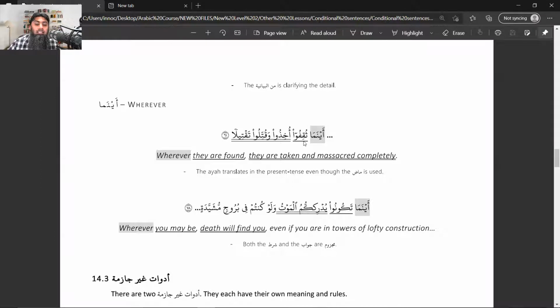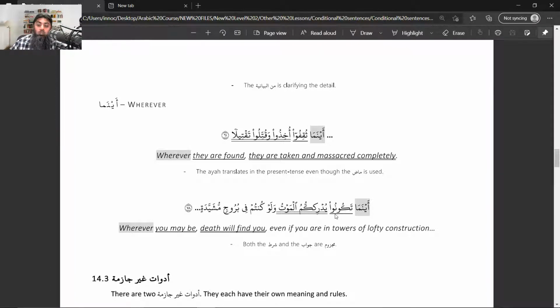And by the way, the reason they look a little bit different than a normal fail is that all of them are majhul. Majhul means passive-wise. Inshallah, the discussion of active and passive is coming very soon in our coming lessons. So this is the reason that it looks a bit different. It is passive tense. As you can see in the translation, they are found. Found by who? You do not know. They are taken. Taken by who? You do not know. They are massacred by who? You do not know. That's why these af'al, or verbs, look a little bit different than what you are used to.